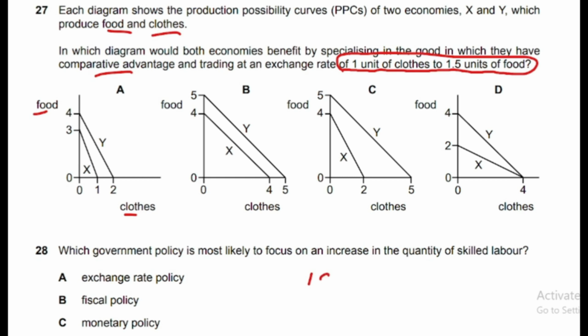So 1 unit of clothing should be equal to 1.5 units of food. This is the exchange rate. Exchange rate is when you can buy 1.5 units of food by giving 1 unit of clothing.